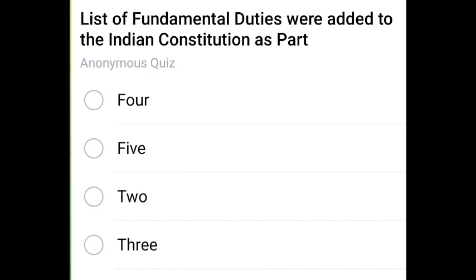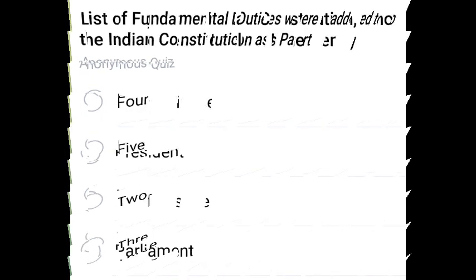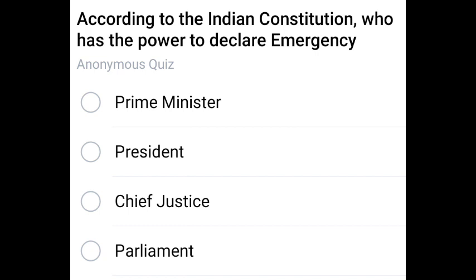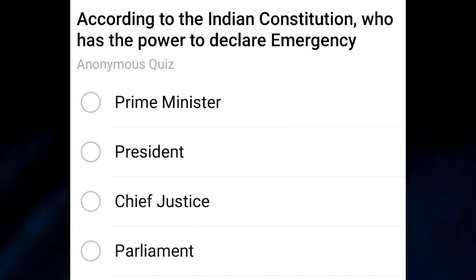Next question. List of fundamental duties were added to the Indian Constitution as part. Read the question again, and the correct answer is 4. Option 1. Next question. According to the Indian Constitution, who has the power to declare emergency? The correct option and answer is President.